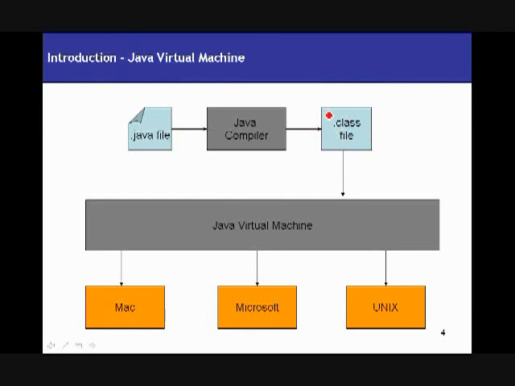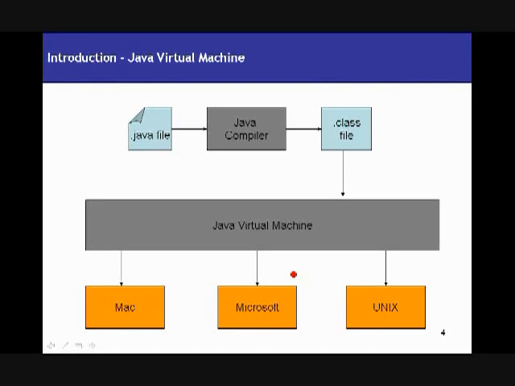Now what happens when you execute this Java program on your machine is the Java virtual machine takes this class file and converts it into something which is readable by your operating system, right? So all the heavy lifting is done by your Java virtual machine.